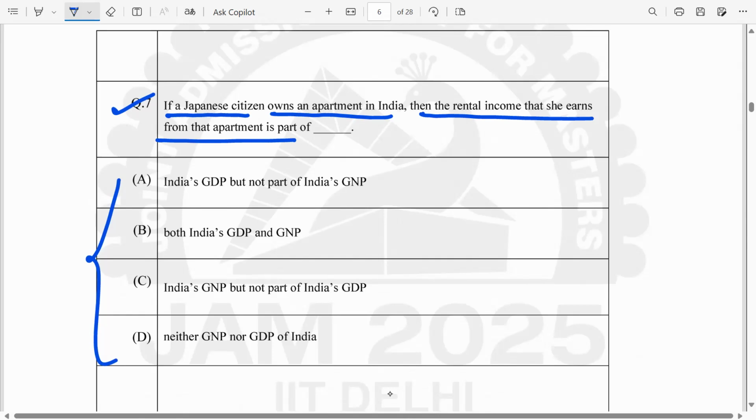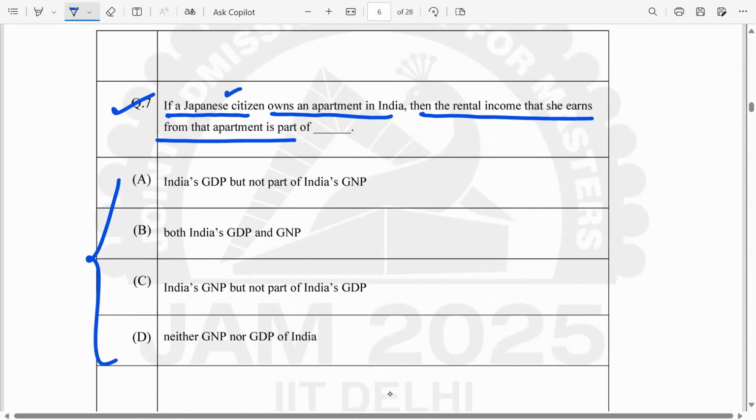It's a typical question based on national income accounting. Any good or service produced within the domestic territory of India is a part of the GDP of India, and any good or service produced by the residents of India is a part of GNP of India. We have done this in the introductory macroeconomics course.